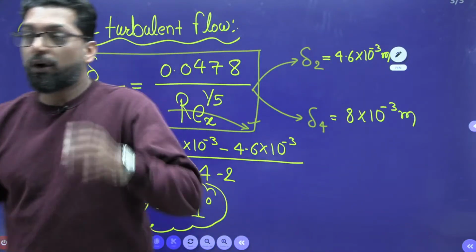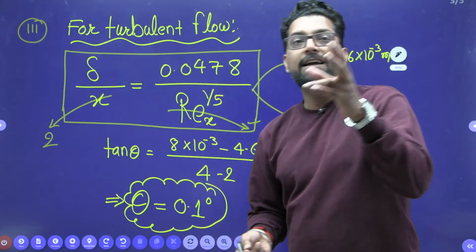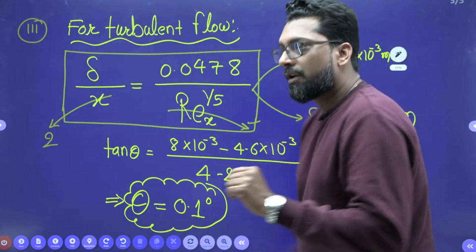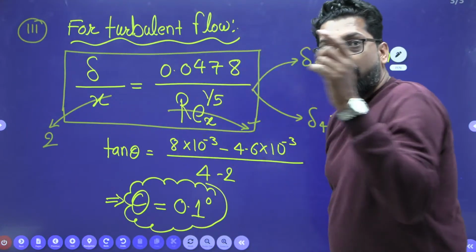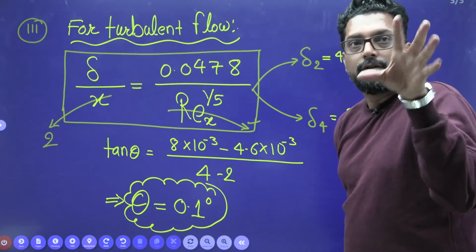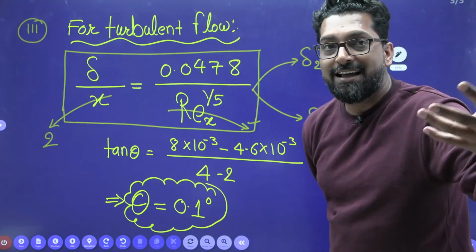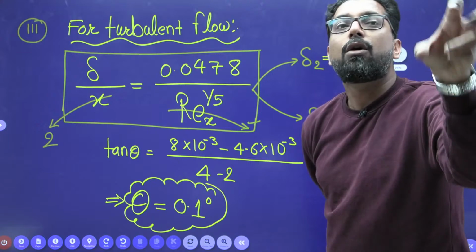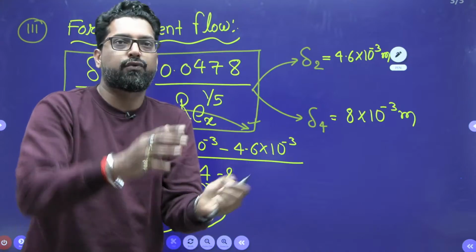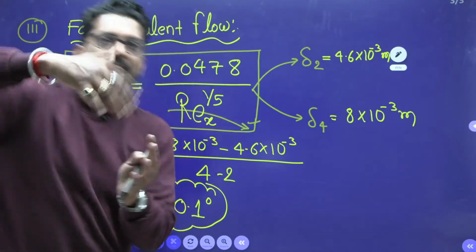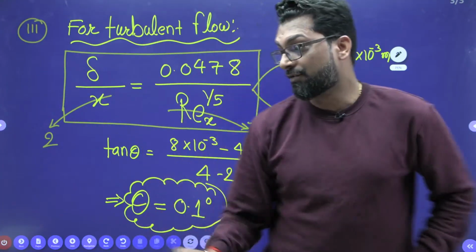So what is this condition? In this question we have to identify two formulas. Number one is how to apply the boundary layer thickness delta, and the other is how to judge the flow condition, that means the flow pattern, whether it is laminar or turbulent. According to that we can apply the Reynolds number. So my dear, this is a very good question.